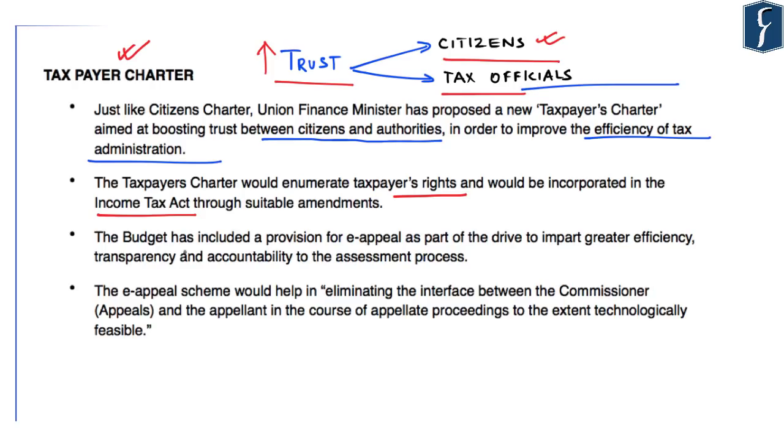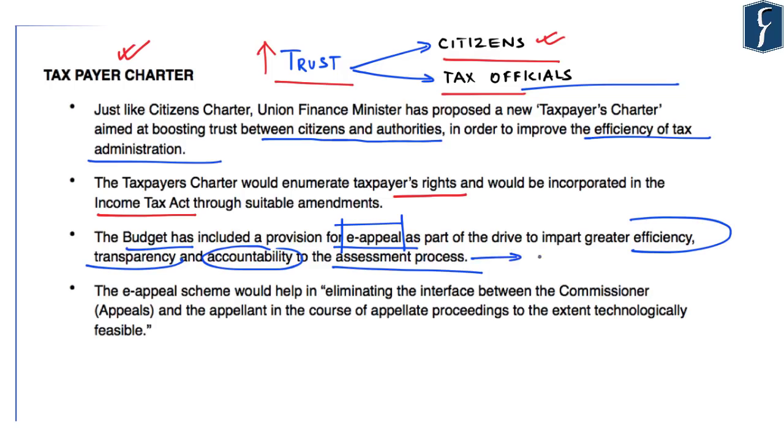Further, this news also highlights that this budget has included a provision for e-appeal and other specific cases where technology has been used to enhance tax administration. And this is an initiative to provide efficiency, transparency, and accountability with respect to the assessment processes of tax collection. Further, through this e-appeal, it will help in eliminating the interface between the tax commissioner of appeals as well as the appellant in the course of their case proceedings.